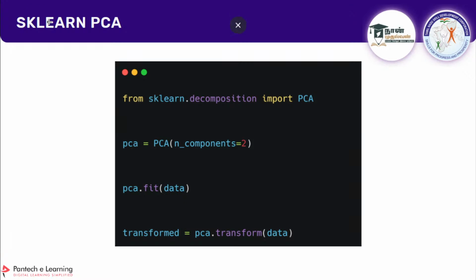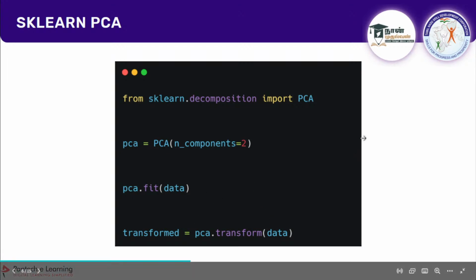So this is how you can perform PCA with sklearn. From sklearn.decomposition, import PCA. You have to create an object for it, PCA equal to, and I'm passing n_components. That selects the number of features you want. For example, if I'm passing many columns and want to combine them into 2 features, I can pass n_components as 2. Then I can fit and transform the data.